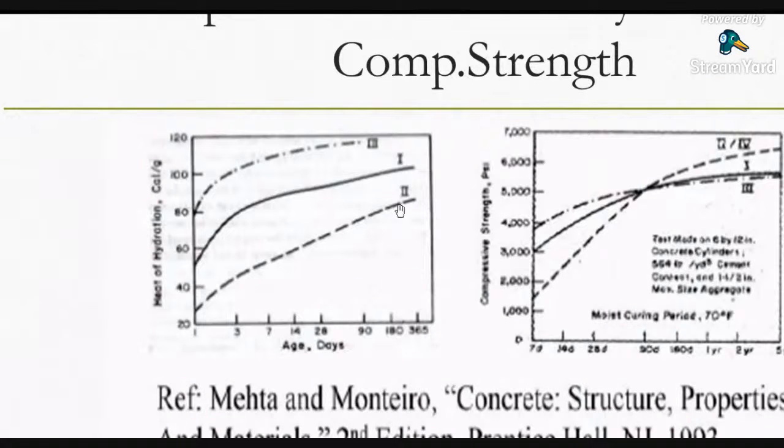That's why we get high strength. With rapid hardening cement, the one advantage is that initially you get very high strength, but the durability of the structure later on, after some period of time, decreases.